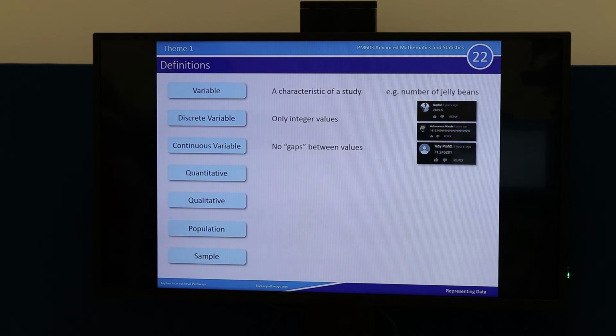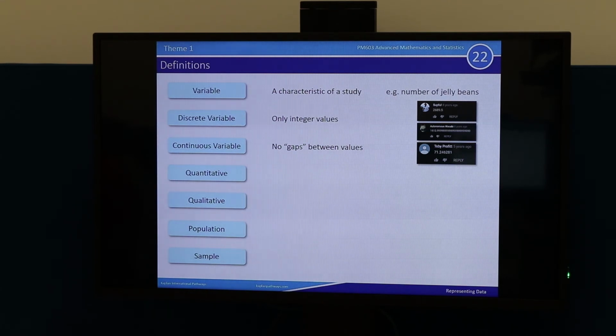So our variable is the number of jelly beans in the jar, and are you happy it has to be, well, which one, discrete or continuous? No, discrete. It has to be discrete because it's either 1 or 2, not 1.7653 recurring. So it's got to be a whole number. That's what we're expecting. So in this case, with our jelly beans example, we're dealing with a discrete variable. It's important to be aware now of the difference between discrete and continuous. Make sense? Okay, cool.